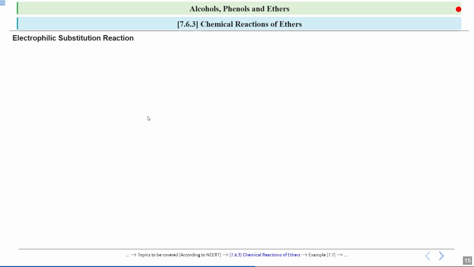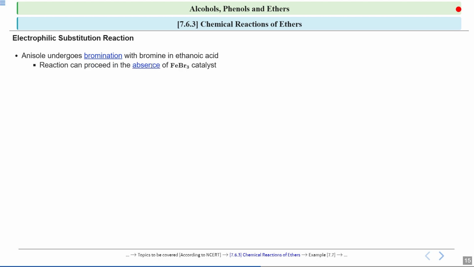Now we will see some electrophilic substitution reactions. The first reaction we will see is anisole. It undergoes bromination with bromine in ethanoic acid. So we are taking this bromine over here and we are taking the solvent as ethanoic acid. So what will happen in this reaction? Now this reaction can proceed in the absence of FeBr3 catalyst.